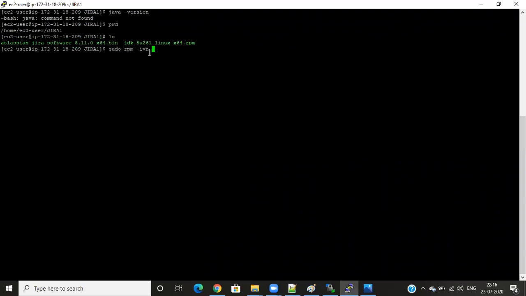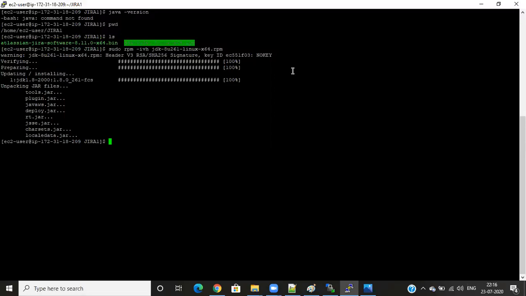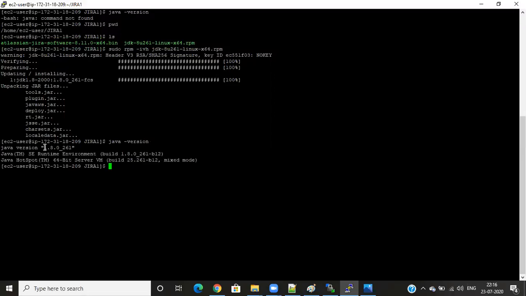So next we need to enter this file name, right? Copy it. Copy means when you double click it, it will select it. Just right click it. That's it. Enter. So I think it is verifying, preparing, and the JRE will be installing. Okay. So it will be installing. Yeah, installation is done. I'll check it. java space hyphen version. See, now my Java 1.8 is installed.